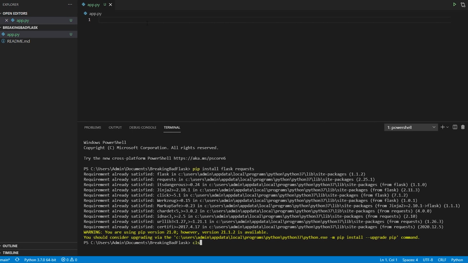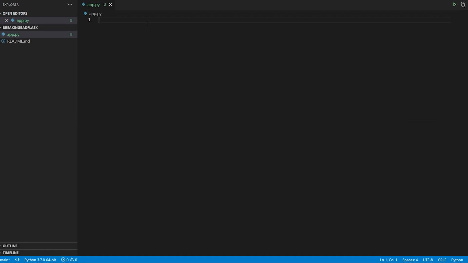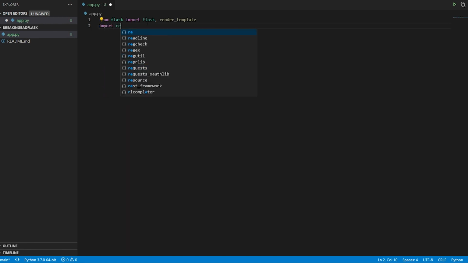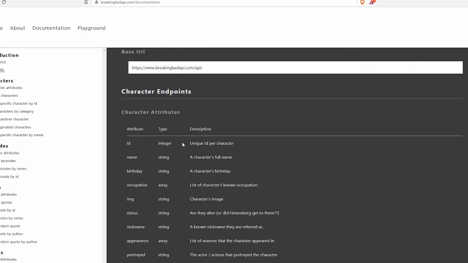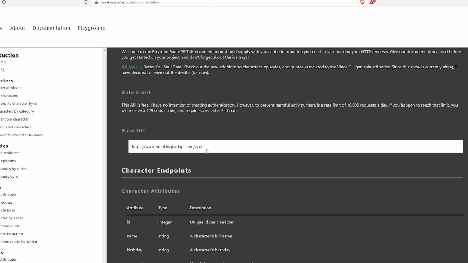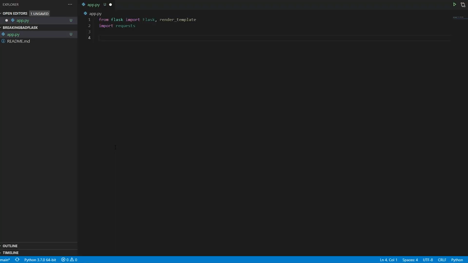For me it says requirement already satisfied because I already installed it. And now we shall start our coding. I'll say from flask import Flask, and I'll require render_template because we want templating to make this project look very cool. And another module I require is request. This request is used to handle the request, because today we are actually going to work with an online API. I have never shown this in any of my tutorials. We are going to handle this link that is somewhere available in the world with our Flask application. So this is a really cool project.